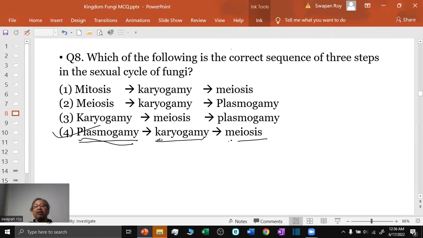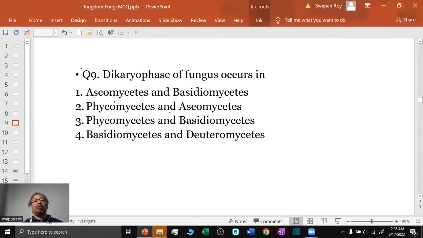And finally, there is meiosis, by which the diploid condition is again reduced to the haploid condition. Question number 9. Dikaryophase of fungus occurs in, this is dikaryotization, and dikaryotic mycelia are found in Ascomycetes and Basidiomycetes.